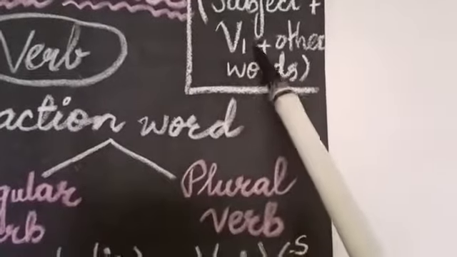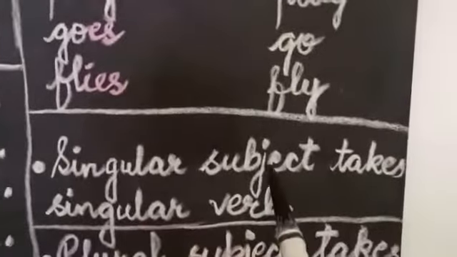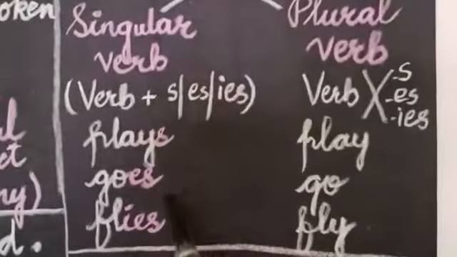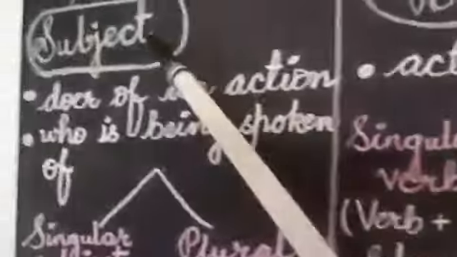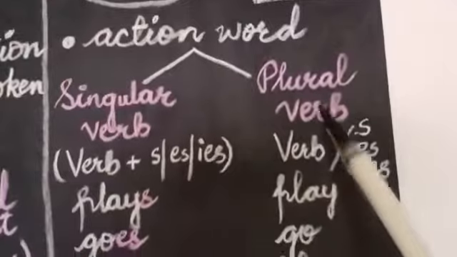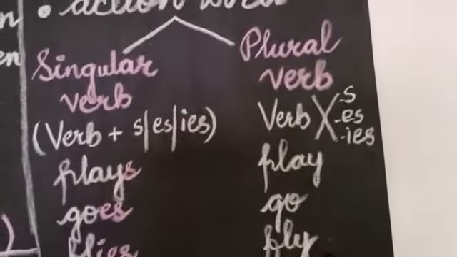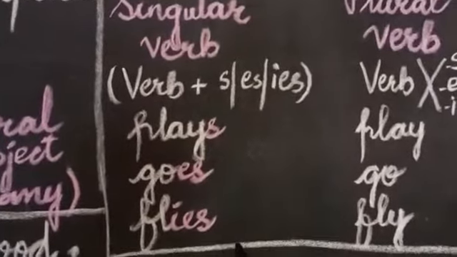But you don't have to use this first form directly. No, you have to be careful. If the subject is singular, you have to use a singular verb, this type of verb. If the subject is plural, you have to use a plural verb, this type, without s, es or ies. If the subject is I or you, you again have to use a plural verb. And this subject means the doer of the action, and this verb can be singular or plural. Plural means which does not have s, es or ies, and singular means which has s, es or ies at the end.